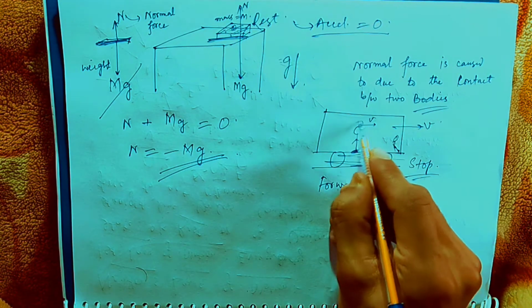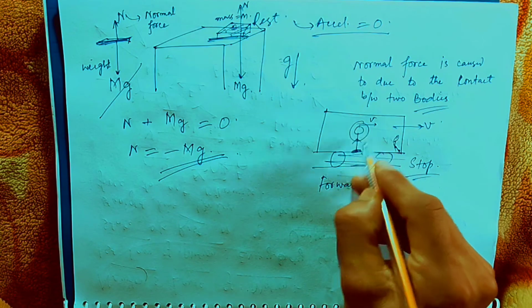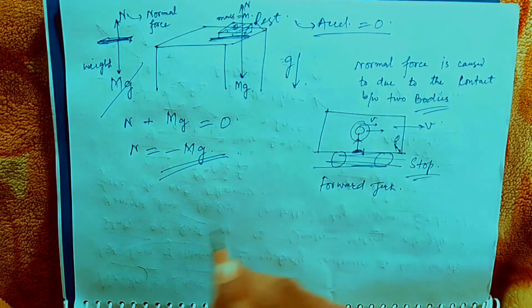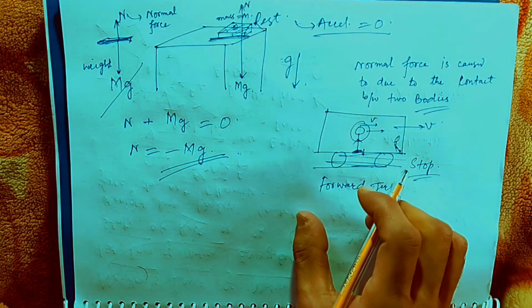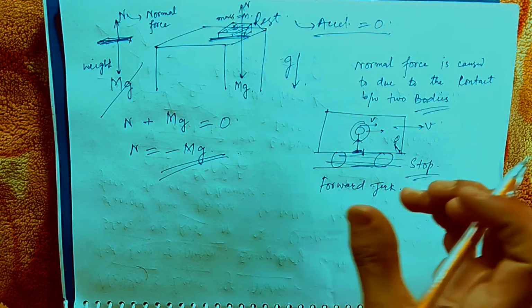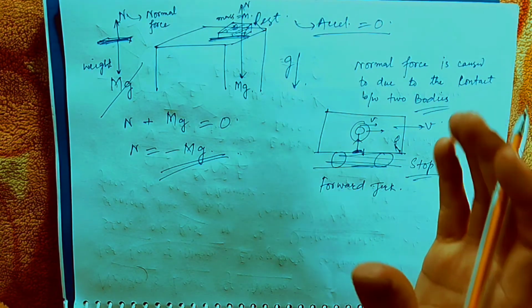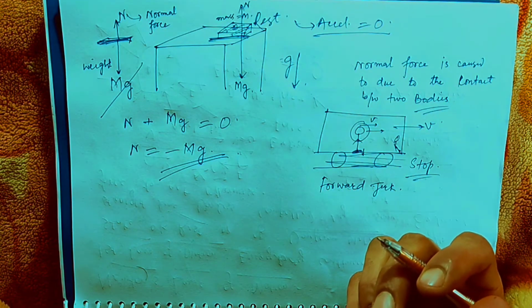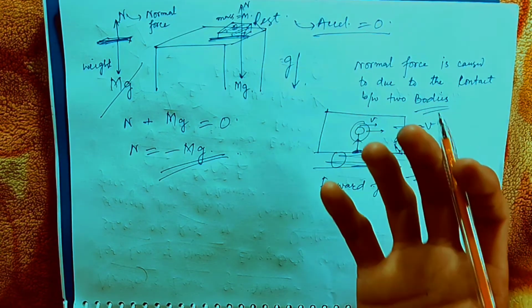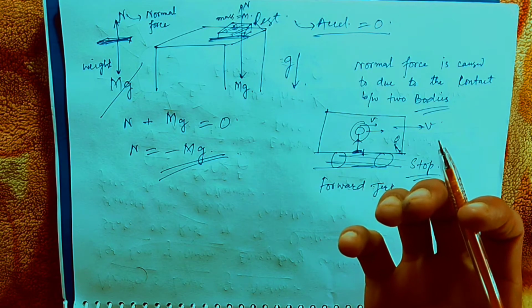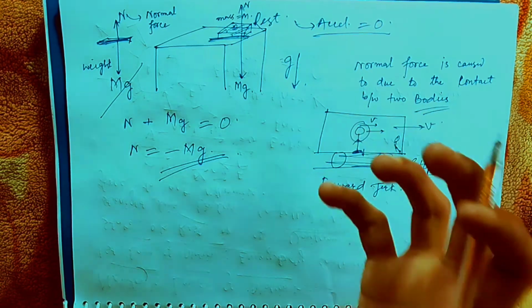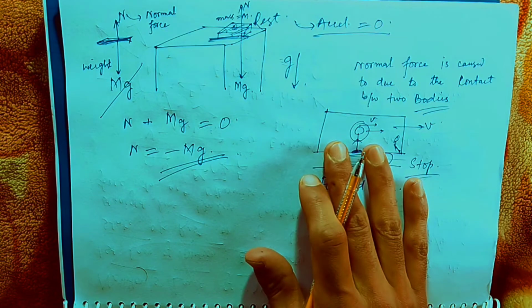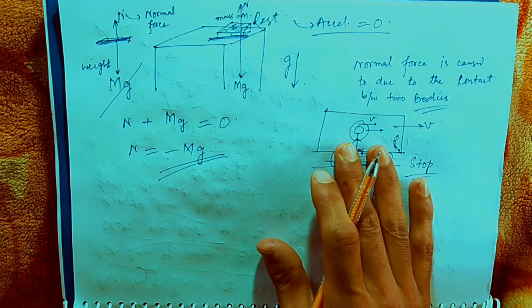So our upper body will feel a forward jerk. Similarly, when the bus is first set in motion, we will feel a backward jerk. That is because of the law of inertia, because our body possesses inertia and tries to remain in its original state.